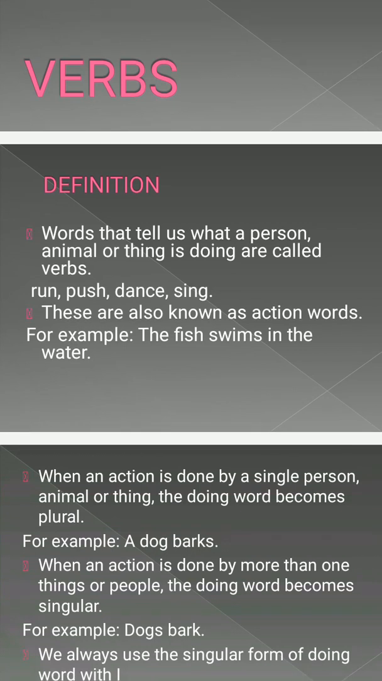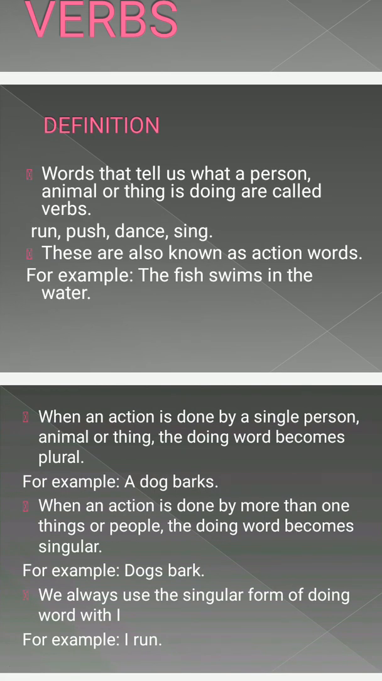Verbs are also known as action words. We call verbs action words also. For example, the fish swims in the water. So what is the fish doing, what work is the fish doing? The fish is swimming in the water. So swim is an action word, the action that is being done by the fish. So that word is known as a verb. The verb here is swims.